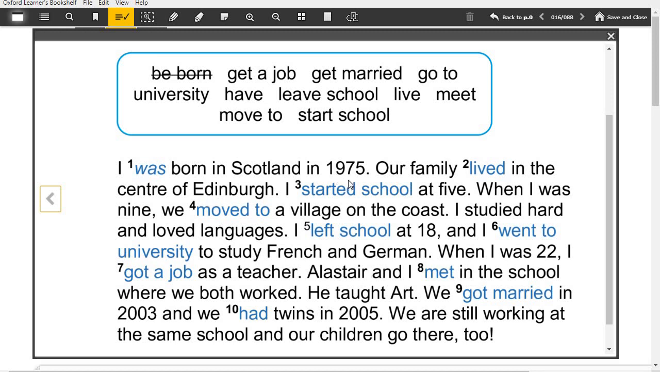I was born in Scotland in 1975. Our family lived in the center of Edinburgh. I started school at 5. When I was 9, we moved to a village on the coast. I studied hard and loved languages. I left school at 18 and I went to university to study French and German. When I was 22, I got a job as a teacher. Alastair and I met in the school where we both worked. He taught art. We got married in 2003 and we had twins in 2005. We are still working at the same school and our children go there too.